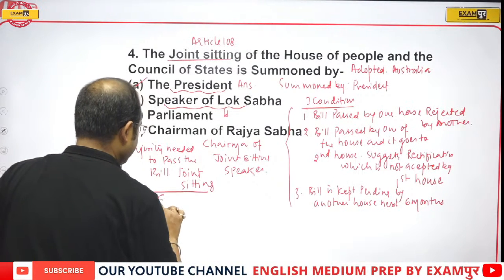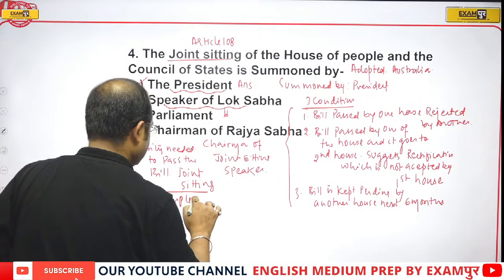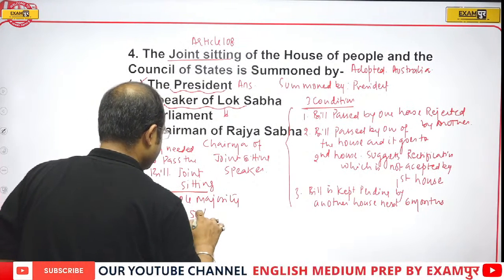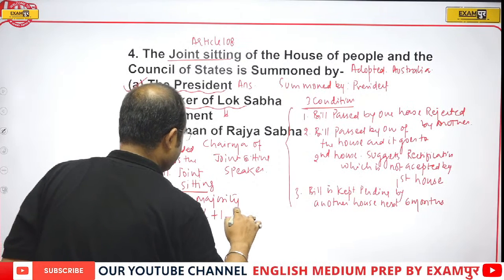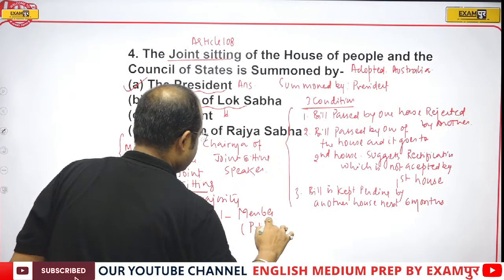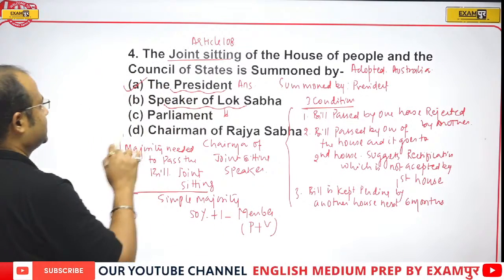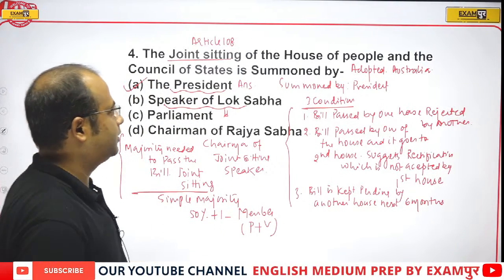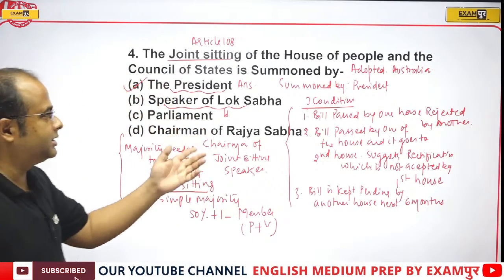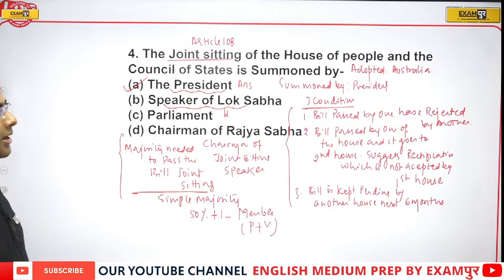So the correct answer for this question will be the President of India. He summons the joint sitting, and these are the three conditions where the joint sitting is called by the President of India. So the correct answer will be option A.